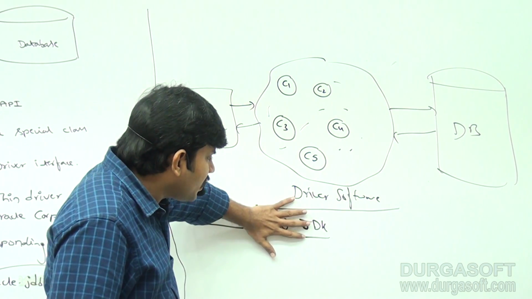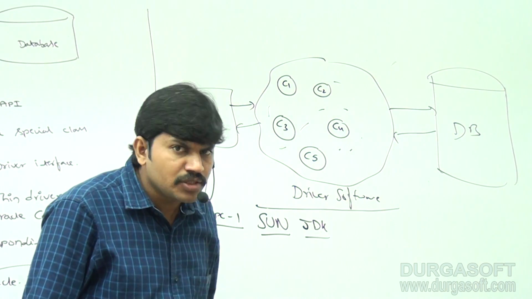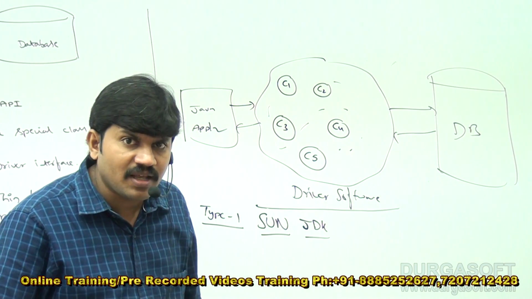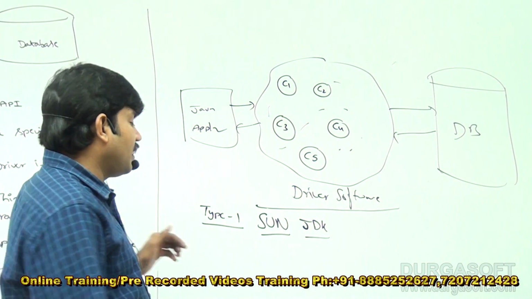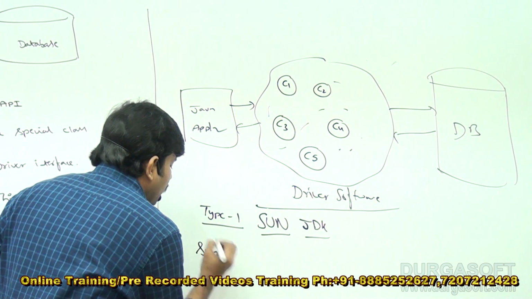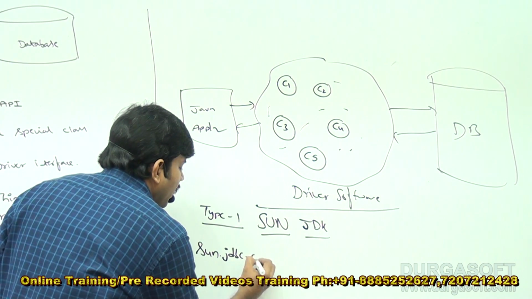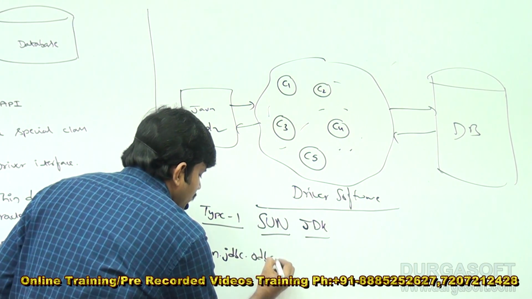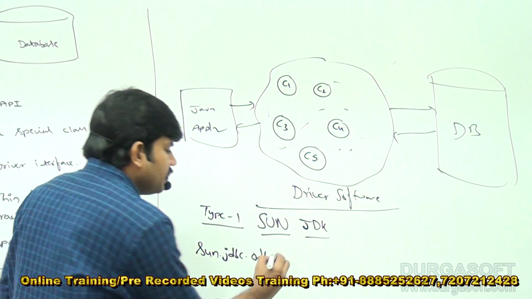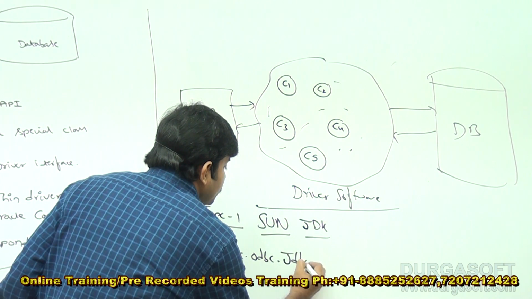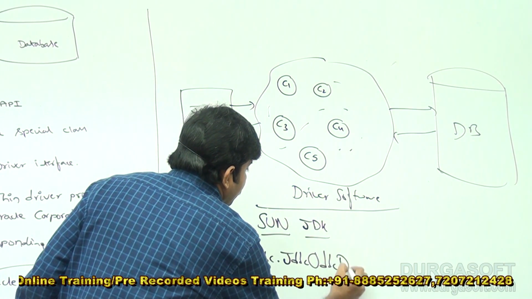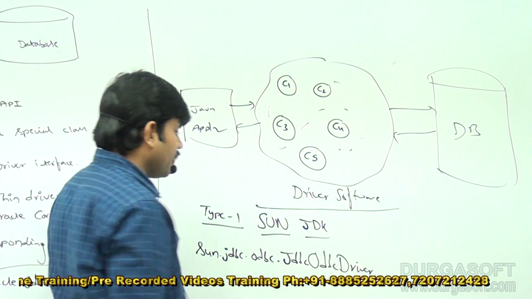Now in this driver software, compulsory there must be a driver class. What is the driver class? sun.jdbc.odbc.JdbcOdbcDriver.